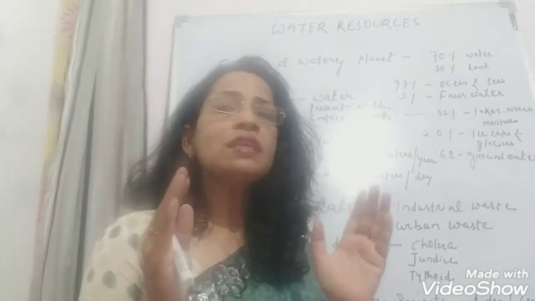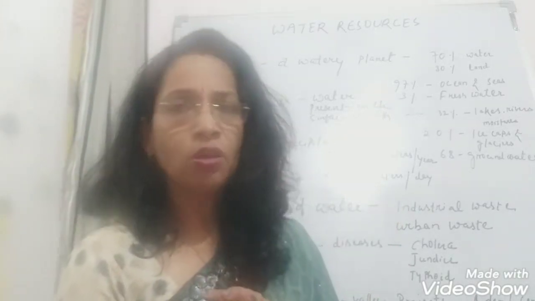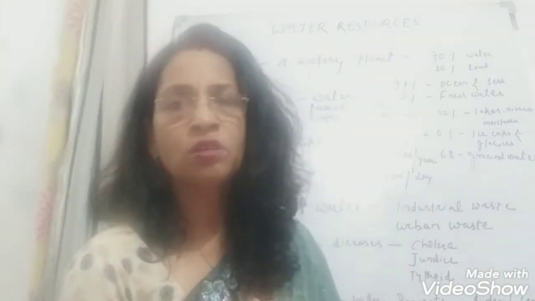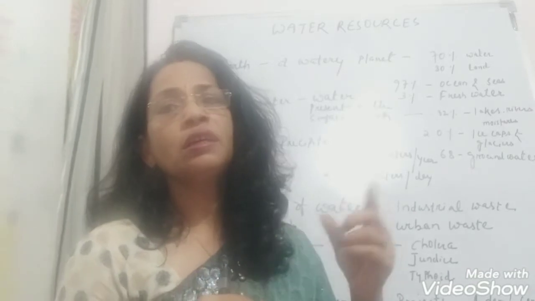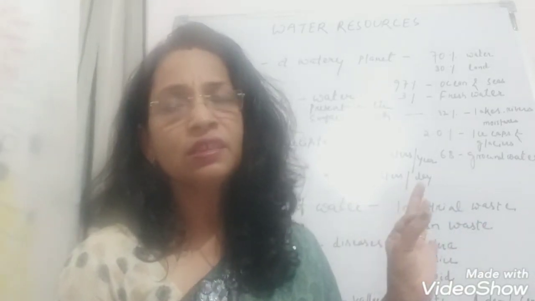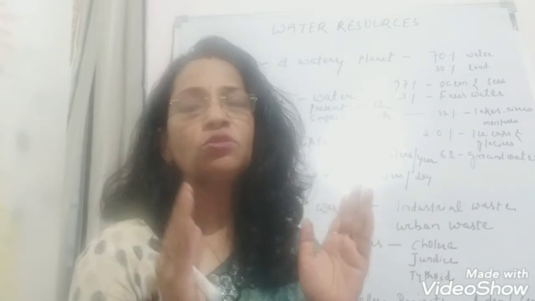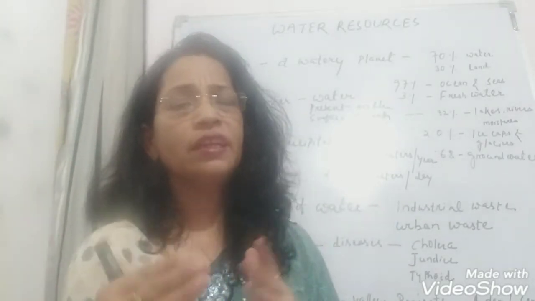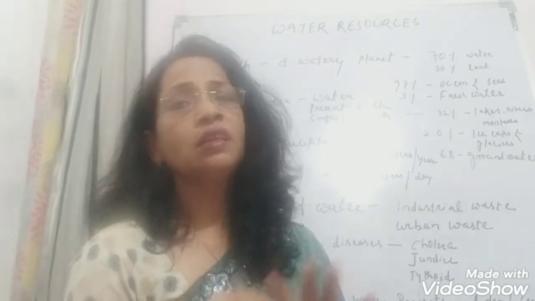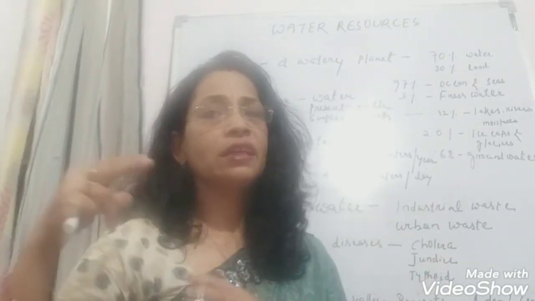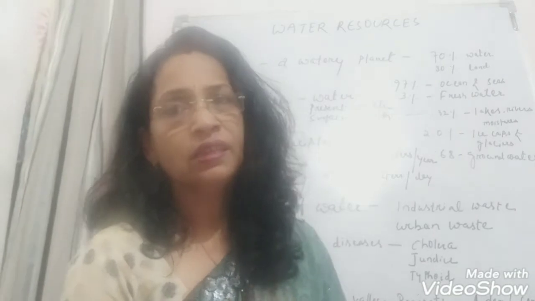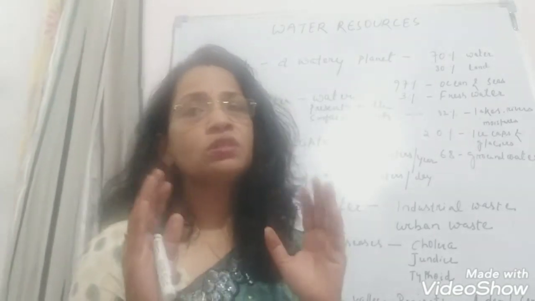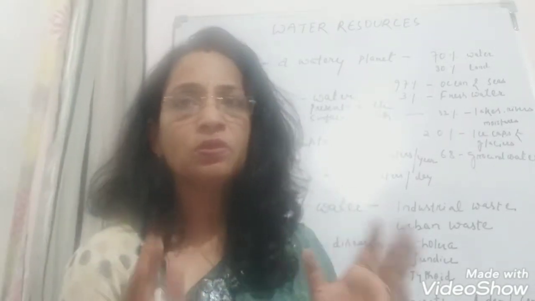And the world is divided into high rainfall areas and low rainfall areas. From this chapter a map work also will be there. So at the end of the video I will attach the map also, so that you will do the map work also. Areas like the Amazon basin are high rainfall areas. Desert areas like the Sahara desert are low rainfall areas. So this you have to look at in the map of the world.